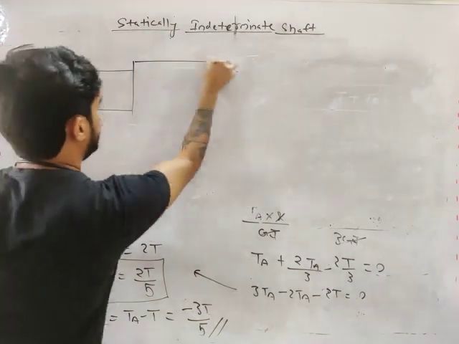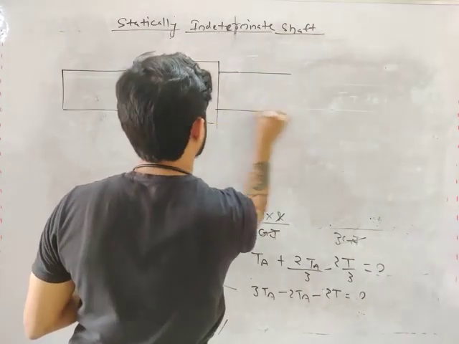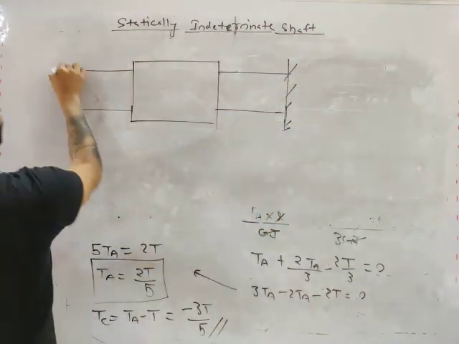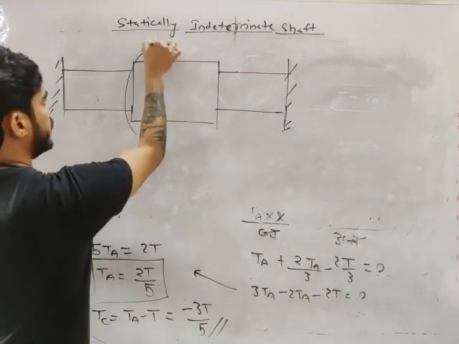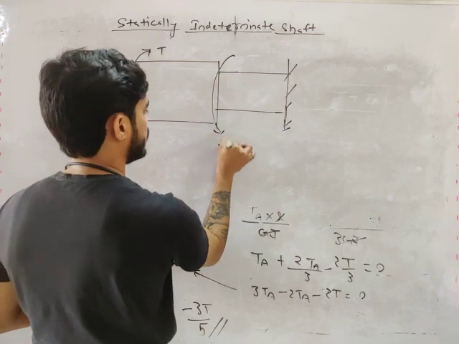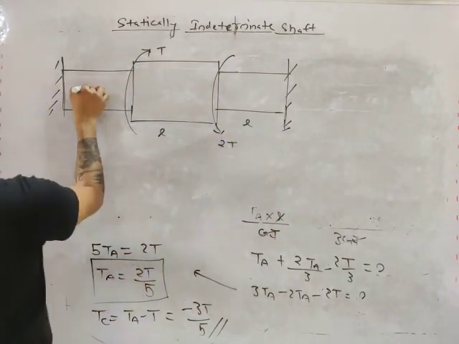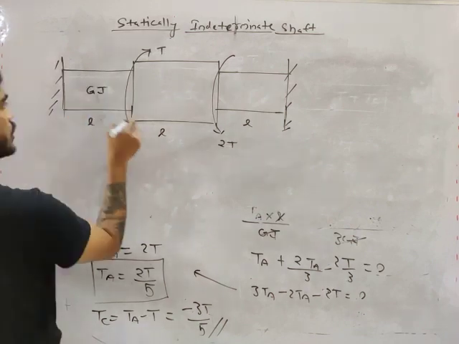Let's say you have a stepped shaft like this. Let's say this is T and this is 2T. Let's say this is L, with rigidity GJ.